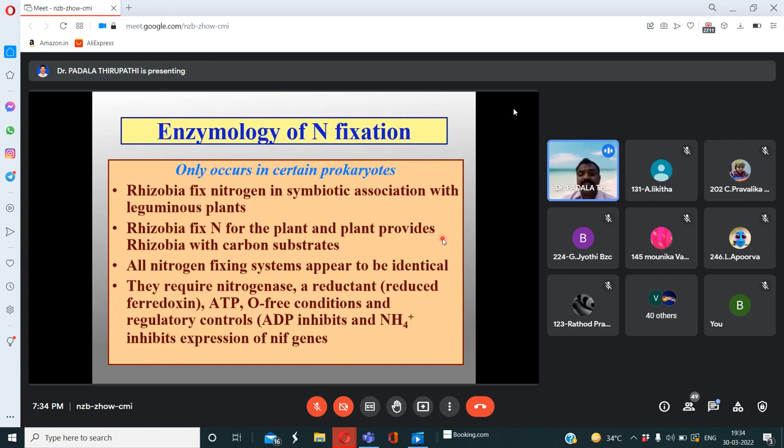And oxygen-free conditions are most important. If oxygen is present, the nitrogenase enzyme is inactive. Without oxygen, nitrogenase is very active. If oxygen is present, this enzyme is very sensitive to oxygen, so it malfunctions or does not function properly.